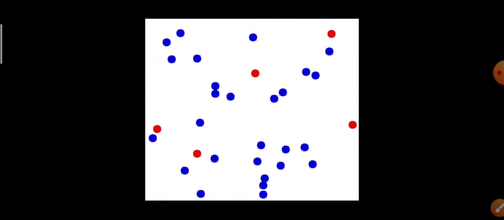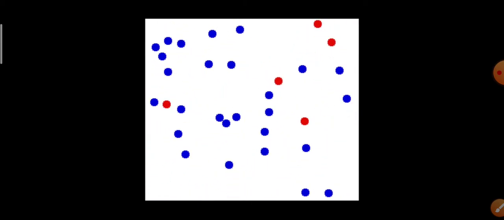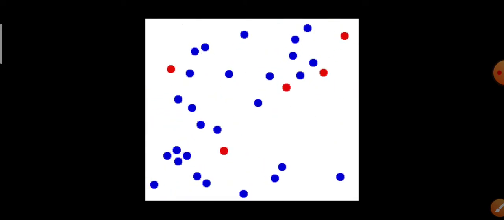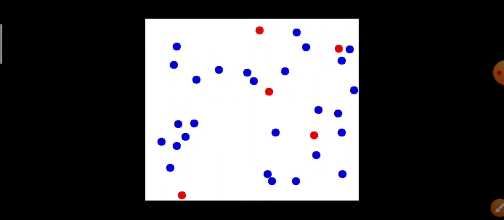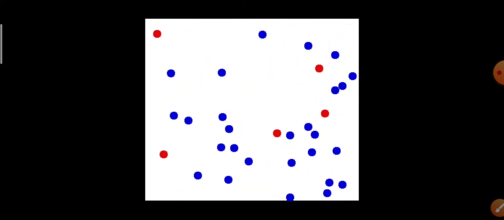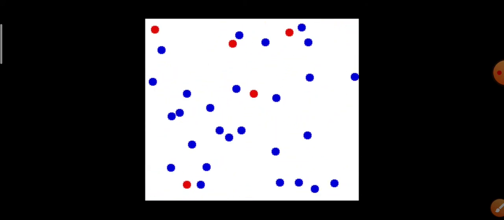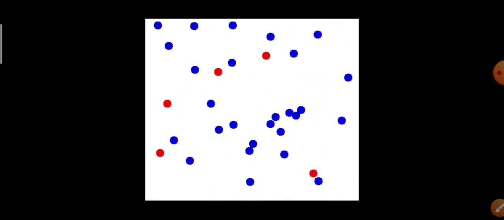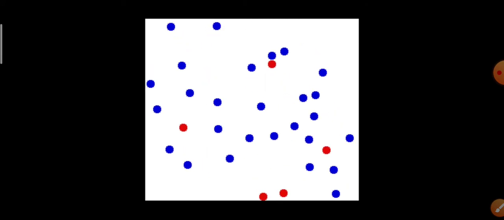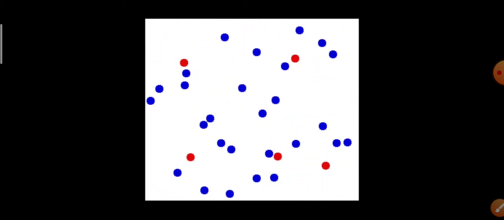Now, in solid, liquid, and gases, the molecules are arranged differently. In this picture, you can see these are gas molecules. Since the intermolecular attraction force between gas molecules is very low, and intermolecular attraction force means attraction force between two gas molecules, they can move randomly. You can see that the gas molecules are moving randomly here and there.